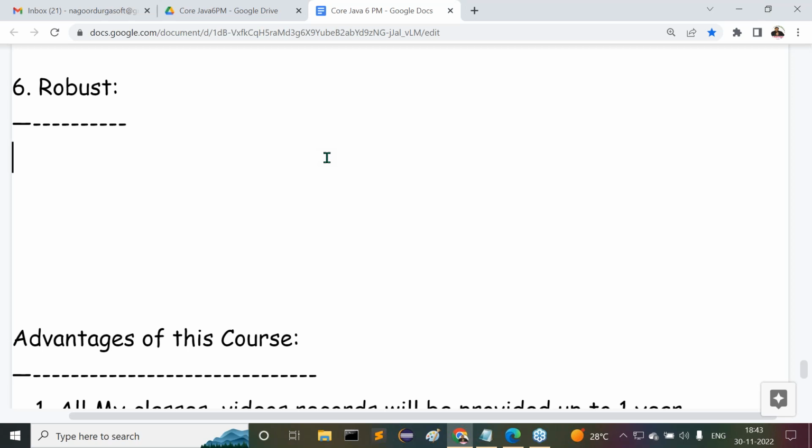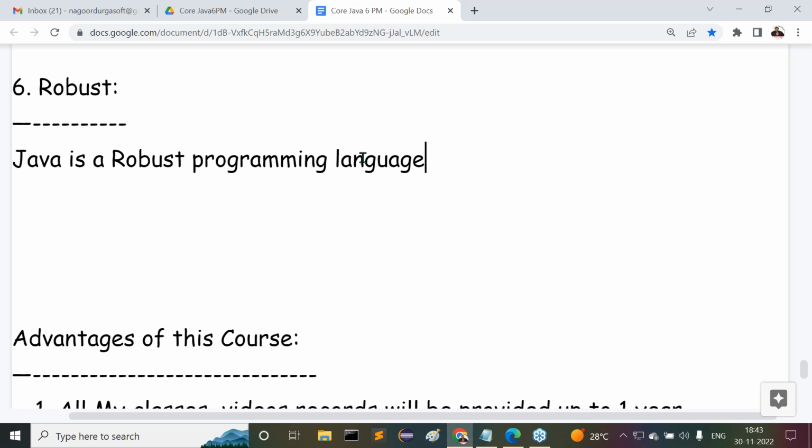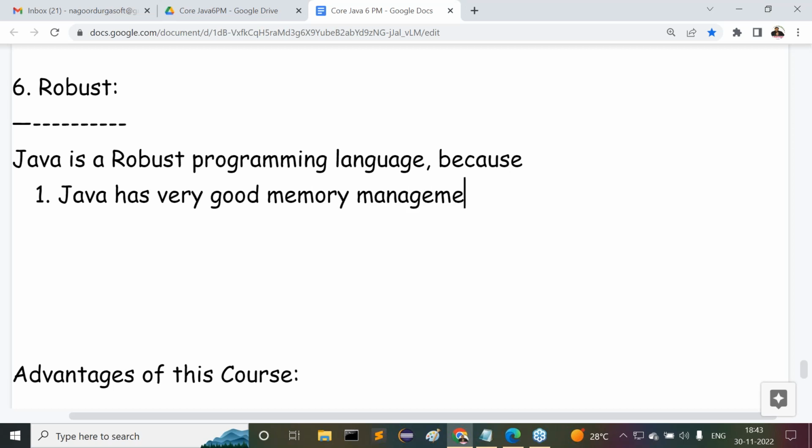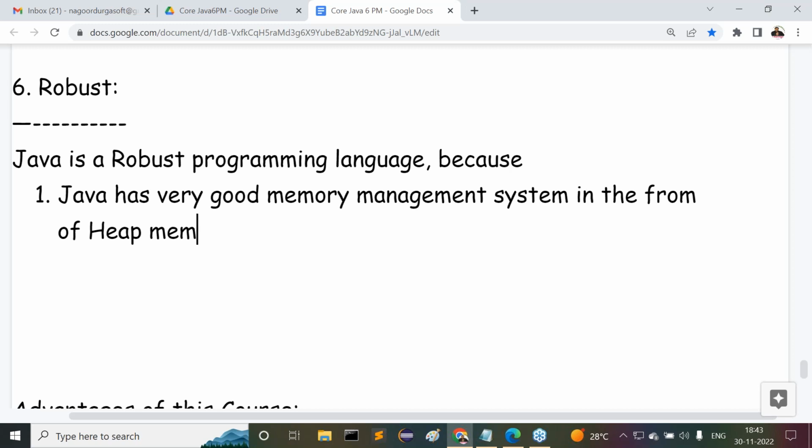Now let me note some points about it. Java is a robust programming language. Why? Because of two reasons. What are the two reasons? First, Java has a very good memory management system in the form of the heap memory management system.